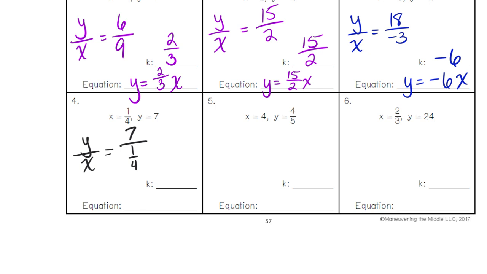I got 28. I also got 28. Is anybody not sure how they got 28? I'm not sure. Anybody have any problems getting 28? Did you see how we got 28? I have my calculator. Try it. 7 times 4.